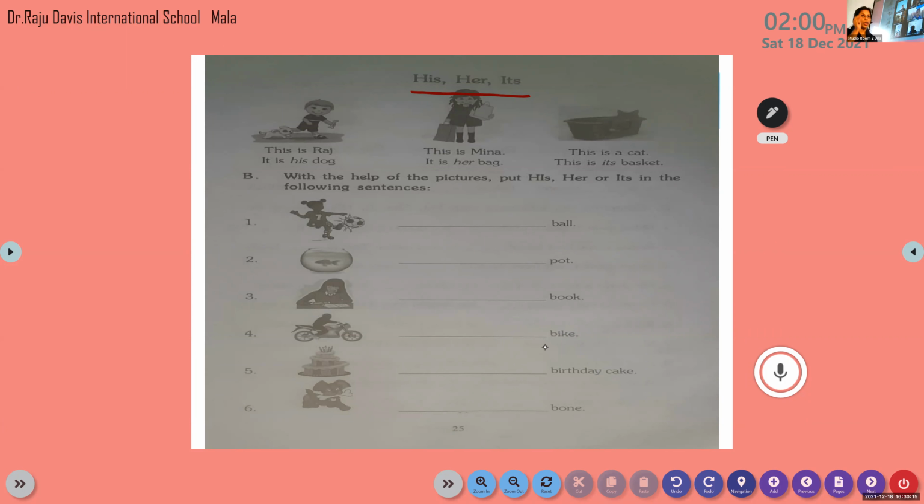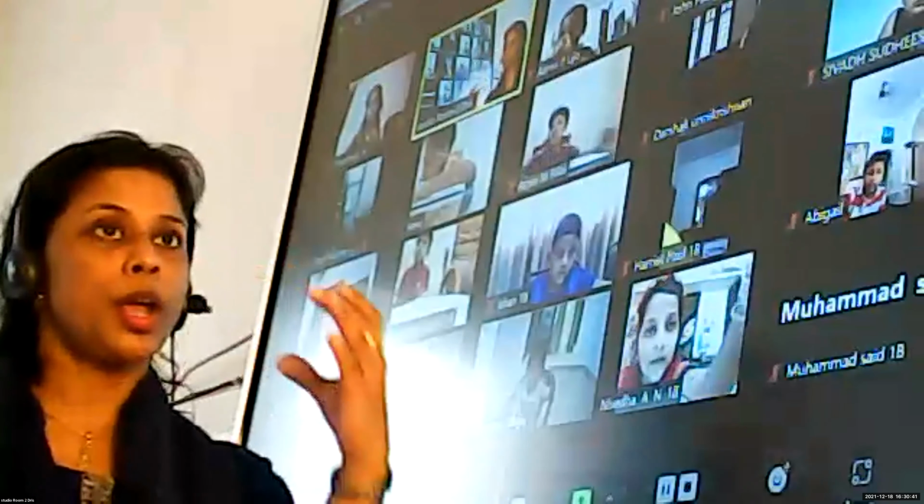So we are going to learn about the other pronouns that tell us who is the owner of something. Now, Ishan, show me the box. Who is the owner of this box? Ishan is the owner of this box. So it is his box. Have you understood? In today's class, we are going to learn about three more pronouns which tell us who is the owner of something. Owner means it belongs to whom?